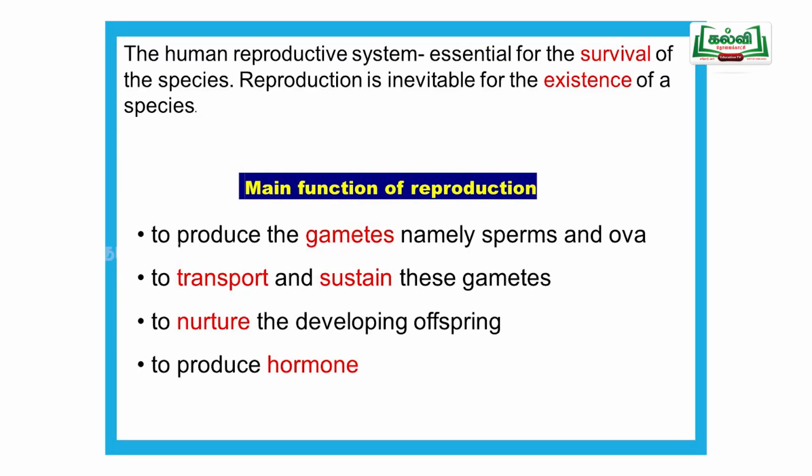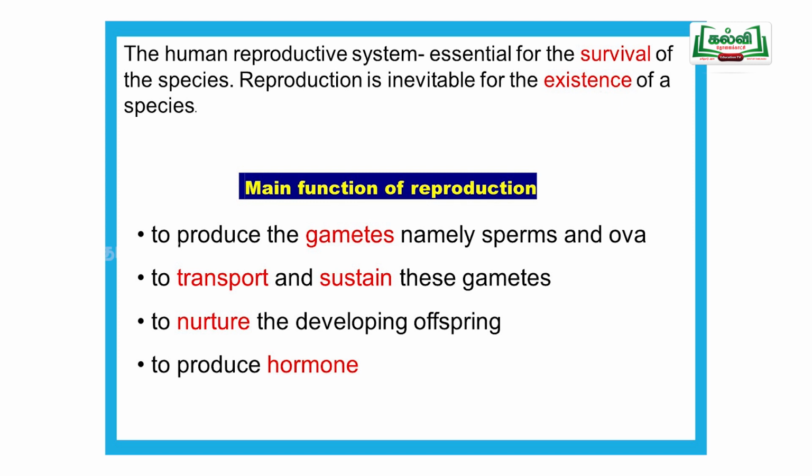Now the main functions of reproduction. What functions are involved in the human reproductive system? The first one is formation of gametes, which is very important. What are the gametes? Male gamete and female gamete. The male gamete is produced in the male gonad called testis. The female gamete is produced from the female gonad, that is the ovary. Sperm from the testis and eggs from the ovary are formed, that is called formation of gametes.